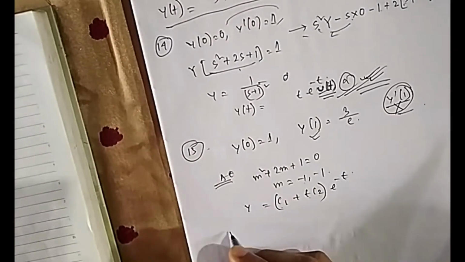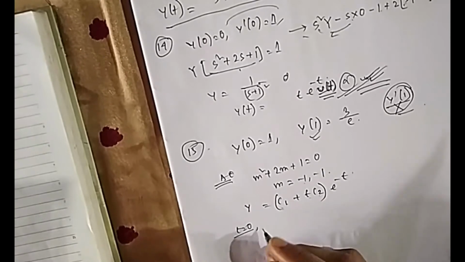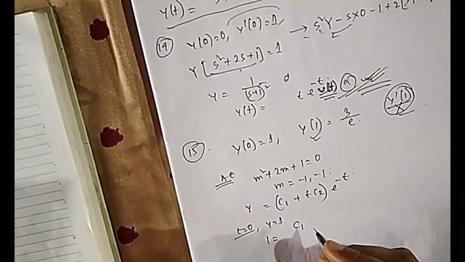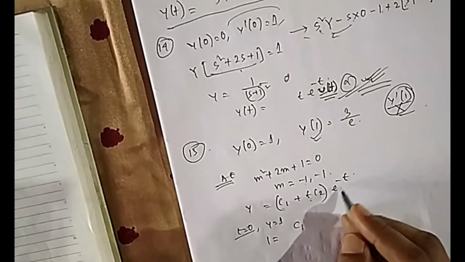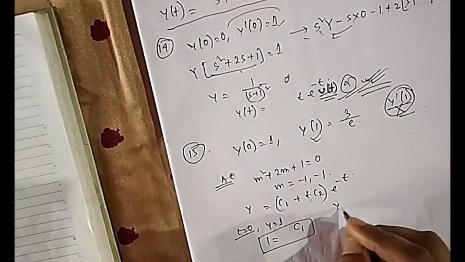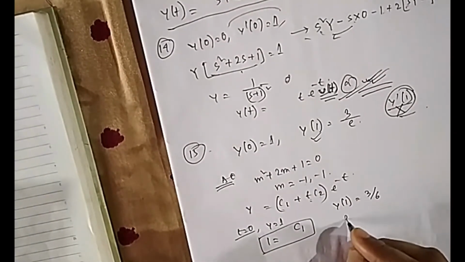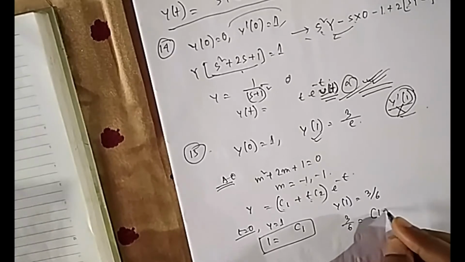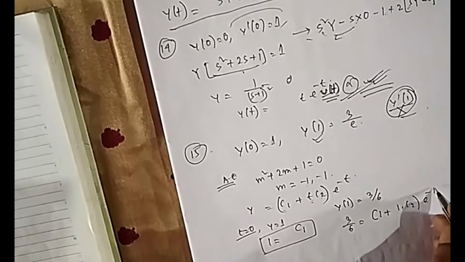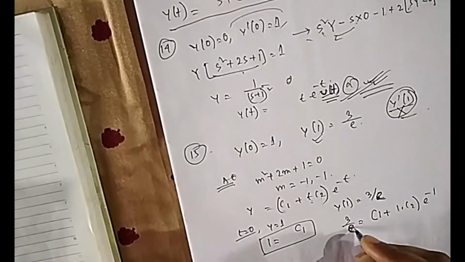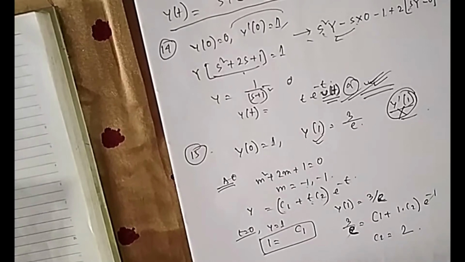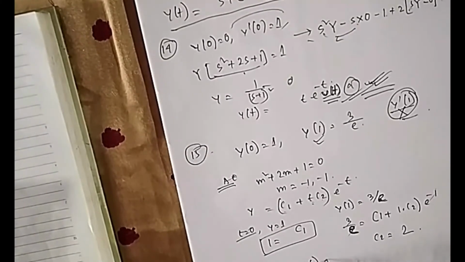Now you can put the initial conditions. Why? To find c1 and c2. If t is equal to 0, then your y is equal to 1. So if you put it, the c2 term is directly 0, and e to the power 0 is 1. So it is c1 only. So c1 is 1. And the second condition is y(1) is equal to 3 by e. That means y is equal to 3 by e if t is equal to 1. So c1 is already 1, and t is equal to 1, and c2 e to the power minus 1 equals 3 by e. So e will get cancelled, so you will find c2 is equal to 2. So your final solution is y is equal to (1 plus 2t) e to the power minus t.